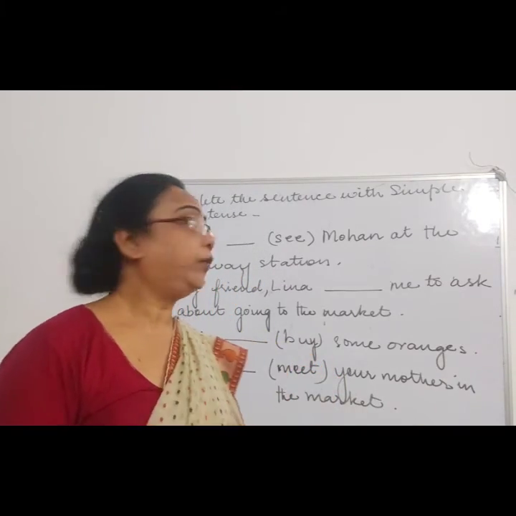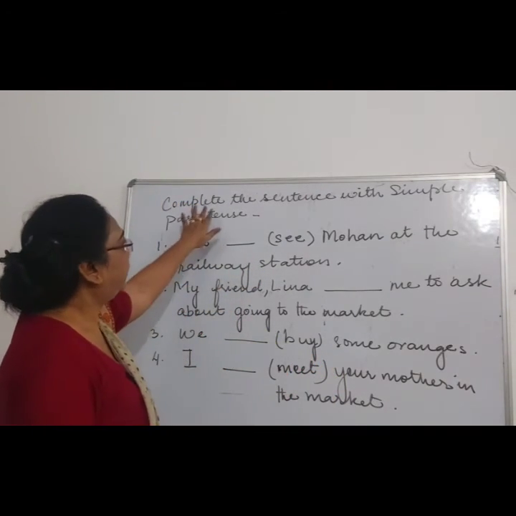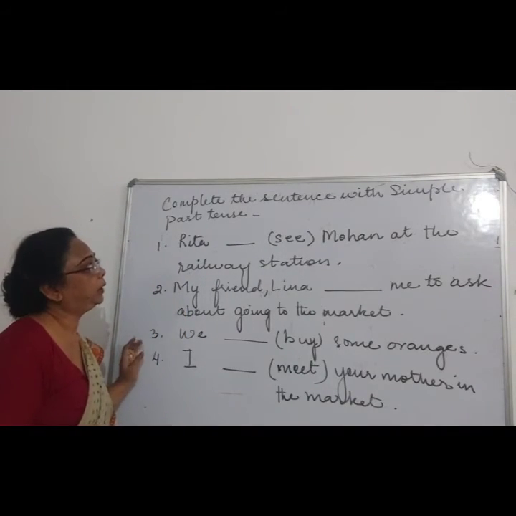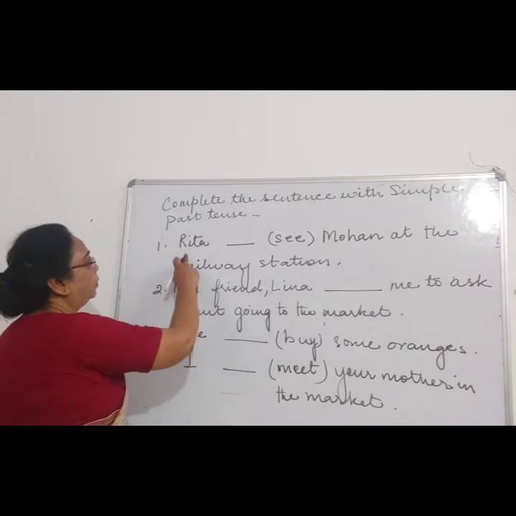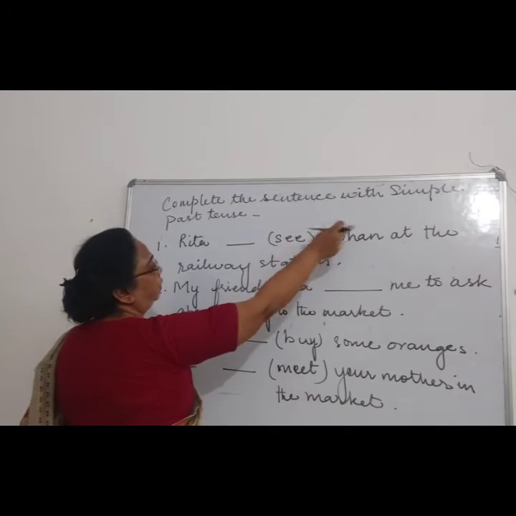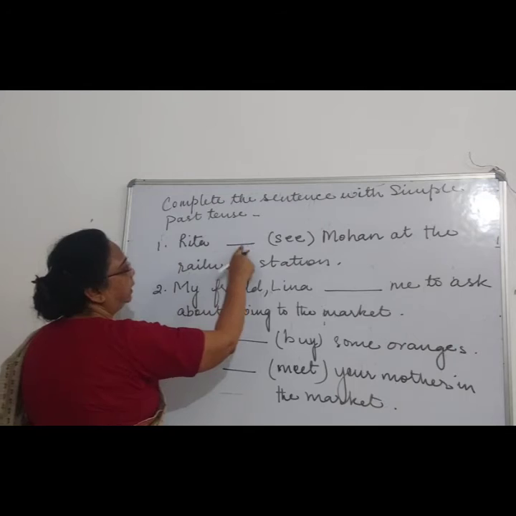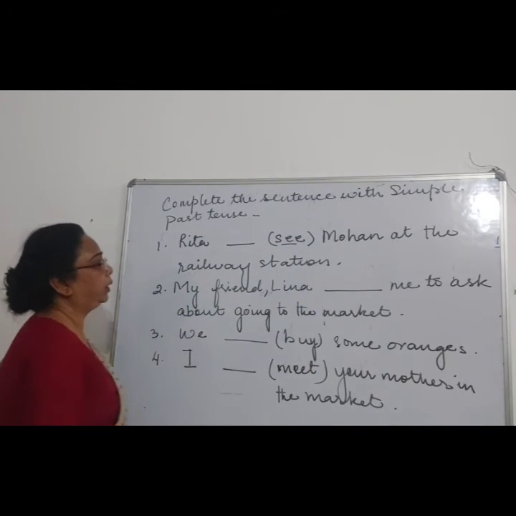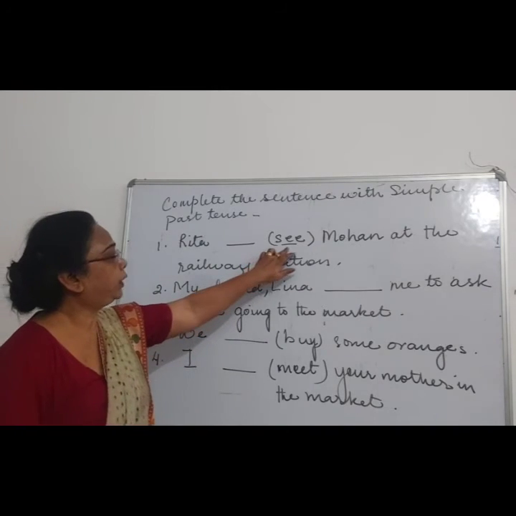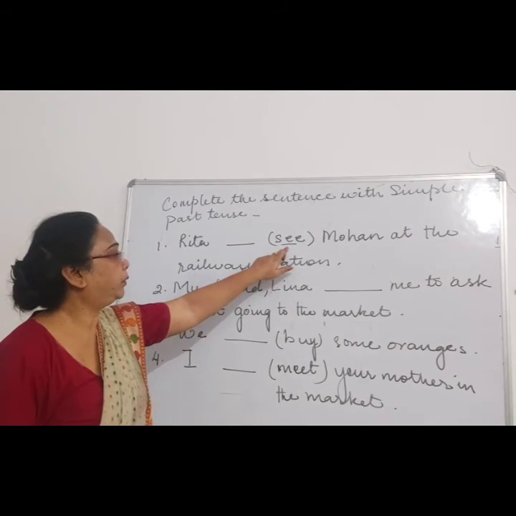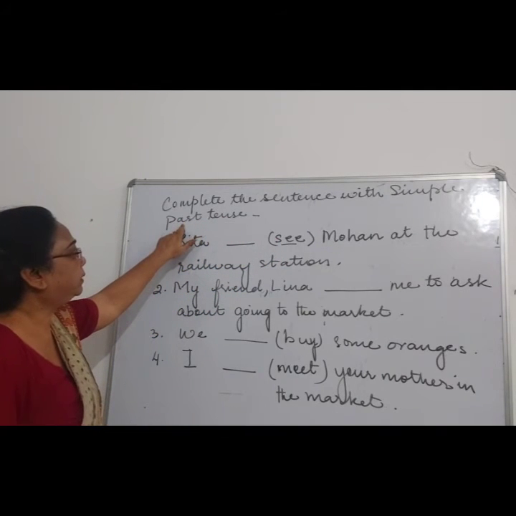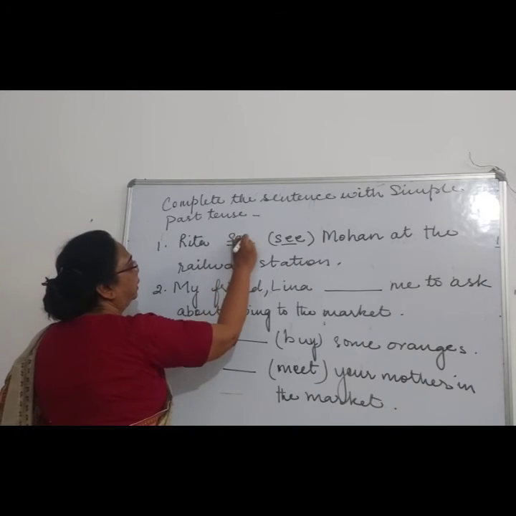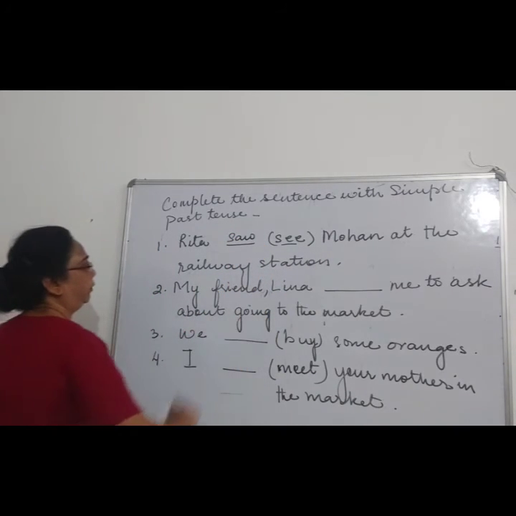Now children, let's revise what we have studied. I have written some sentences on the board. Let's take a quick recap. We have to fill them with simple past tense. Rita dash see Mohan at the railway station. See is the verb given, the present tense. What will be the past tense of this word? Saw. So over here, Rita saw Mohan at the railway station.